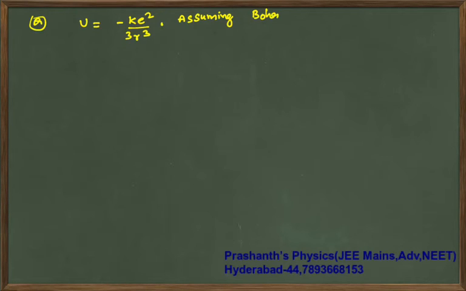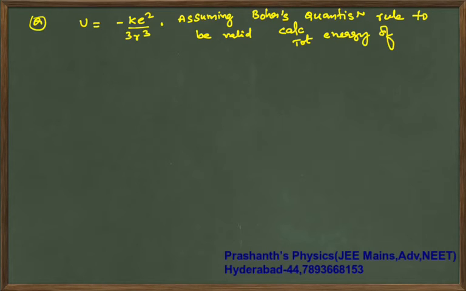Assuming Bohr's quantization rule to be valid, calculate the total energy of such an atom in the nth orbit. Total energy is asked. Assuming Bohr's quantization rule is anyhow valid.